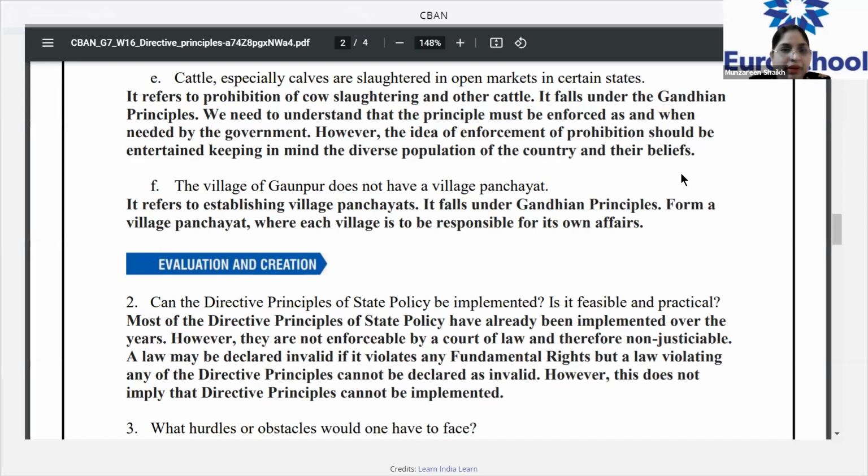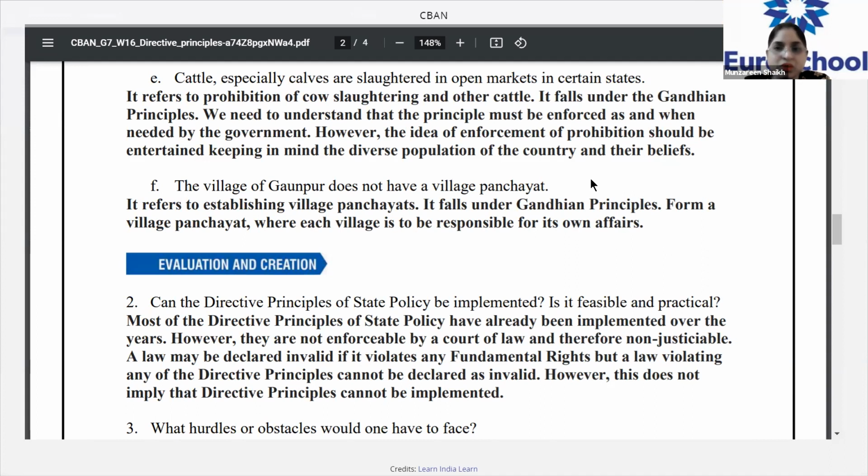Right? Got it? Last question. Let me see who answers. Okay. The village of Gaunpur does not have a village panchayat. What are you going to do? All right, only 2 students are replying. What about the rest? Yes, Shlok. Yes, ma'am. This falls under the Gandhian principle, ma'am. And ma'am, why this particular problem will be included in Gandhian principles? As it is mentioned there, ma'am, that establishing village panchayats is a point mentioned in the Gandhian principles.